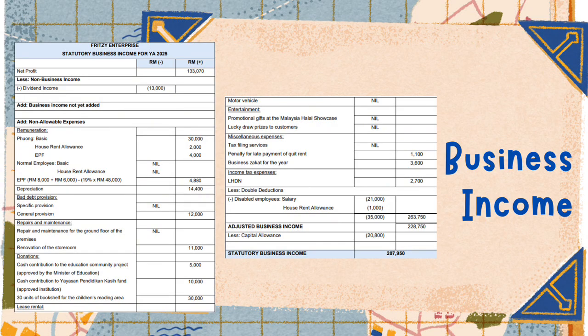The first adjustment is to deduct the dividend income of RM13,000, because the dividend income is not treated as business income under Section 4(a). Therefore, it should be excluded from the business income computation.